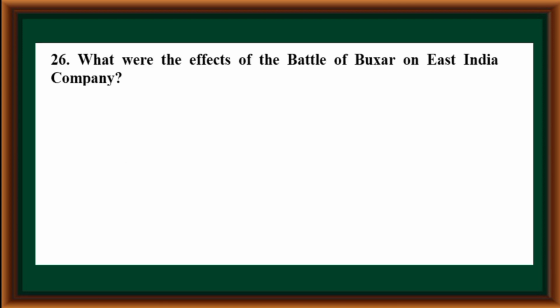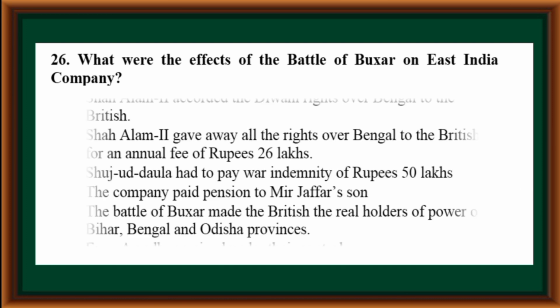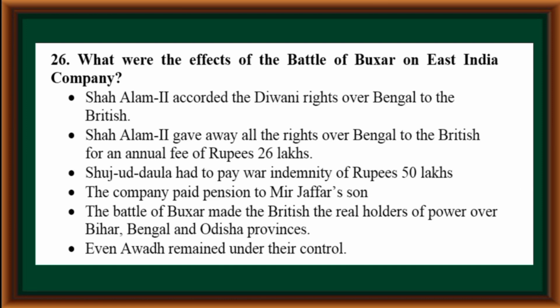What were the effects of the Battle of Buxar on East India Company? Shah Alam II accorded the Diwani rights over Bengal to the British. Shah Alam II gave away all the rights over Bengal to the British for an annual fee of rupees 26 lakhs. Shuja-ud-Daula had to pay war indemnity of rupees 50 lakhs. The company paid pension to Mir Jafar's son. The Battle of Buxar made the British the real holders of power over Bihar, Bengal, and Odisha provinces. Even Oudh remained under their control.